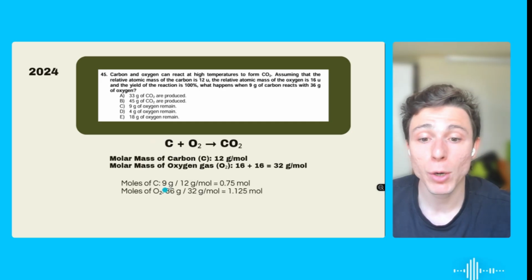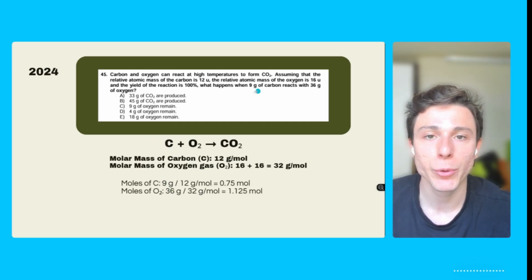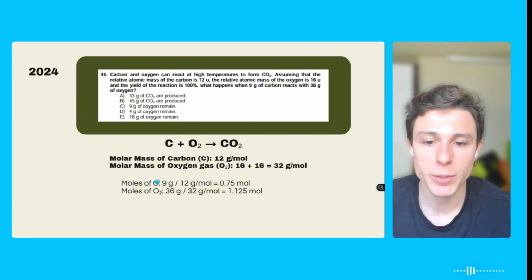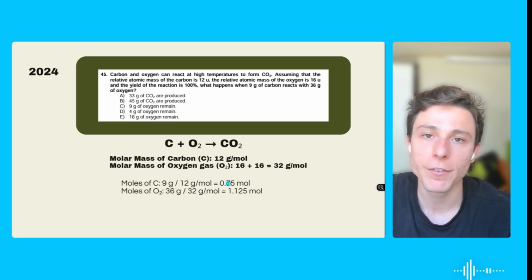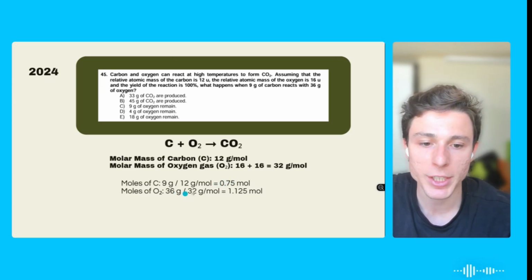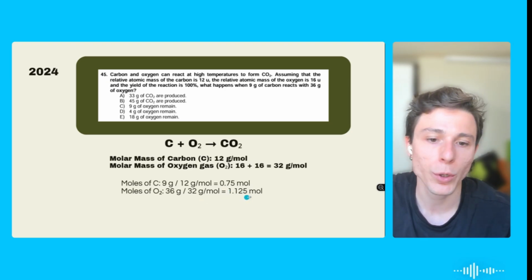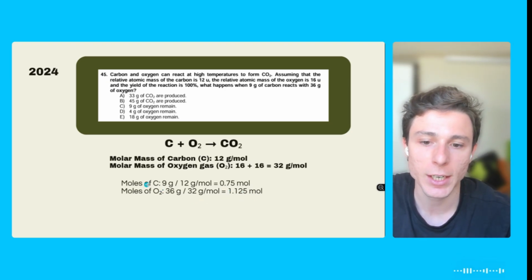So to find out how many moles we have of each element based on the grams given to us, we're just going to divide 9 grams by the molar mass here. So this 9 grams will represent 0.75 moles, and the 36 grams that was given will represent more than 1 mole. Okay, but that doesn't matter. Having more oxygen will not matter to the reaction because carbon is going to be the one that limits it.